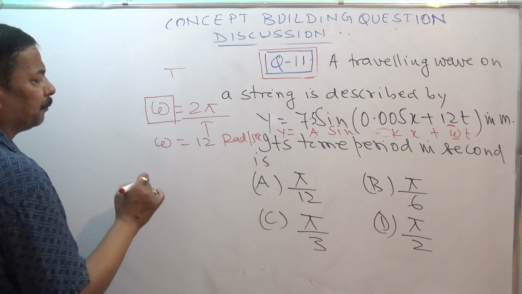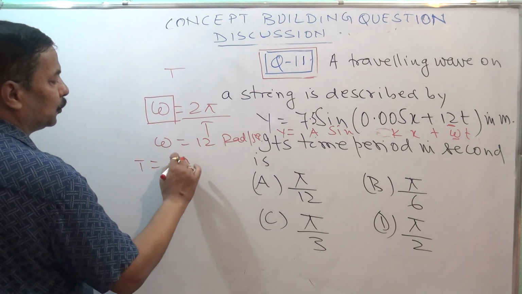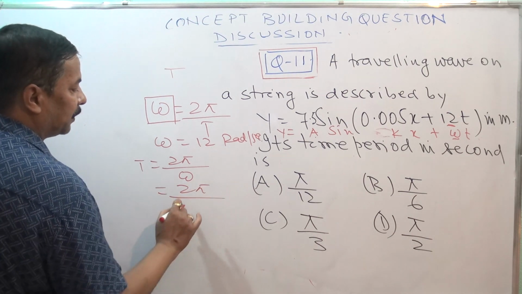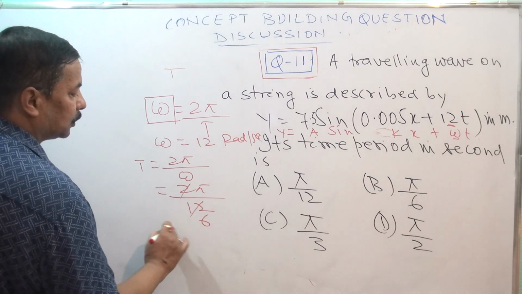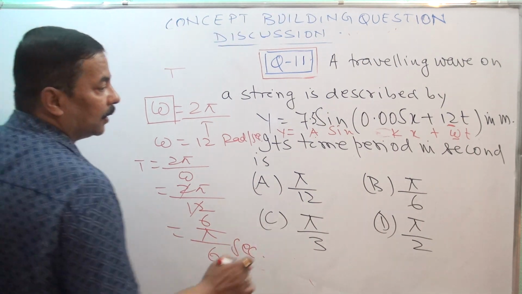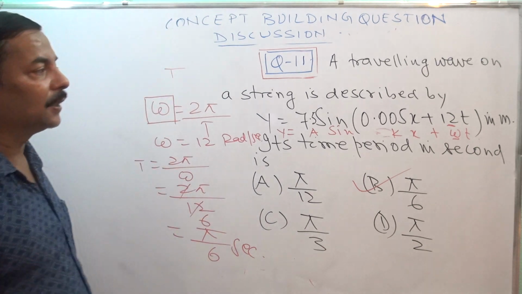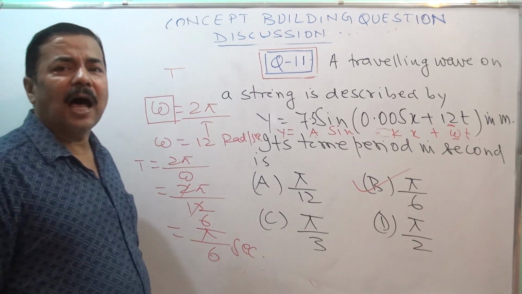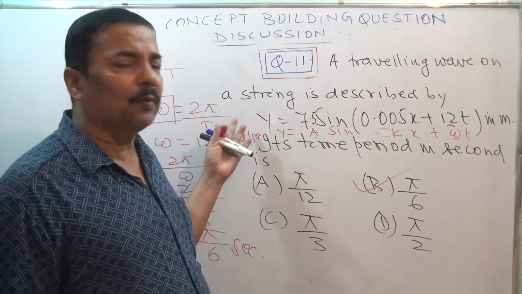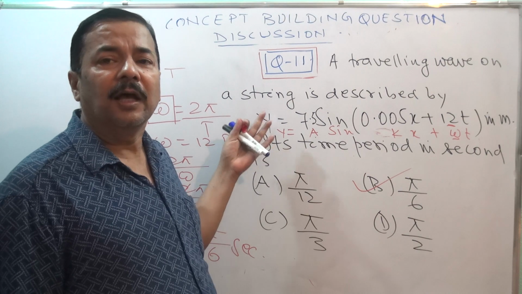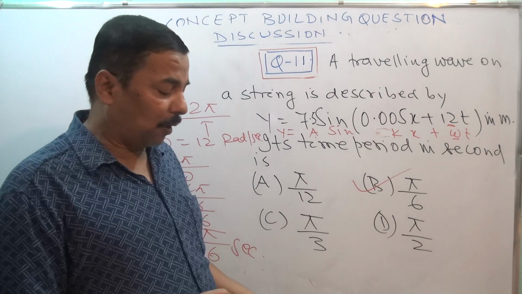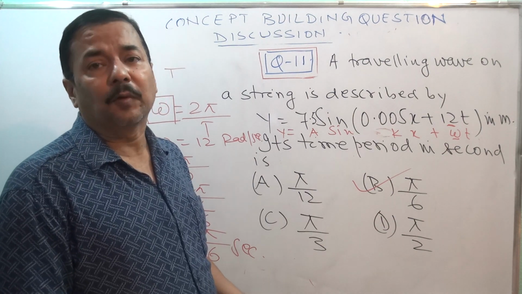So what we are getting? T is equal to 2 pi by omega, that is 2 pi by 12, which is pi by 6 second. So this should be your correct answer. The same matter is asked in different manners, in different formats, but the main equation of plane progressive harmonic wave remains constant. So this understanding is essential for solving the question.